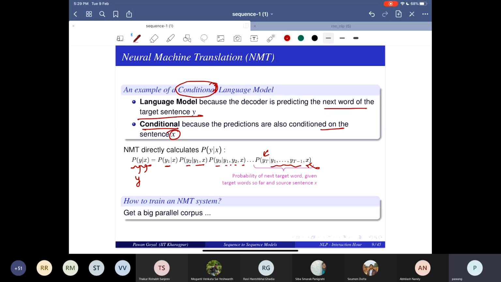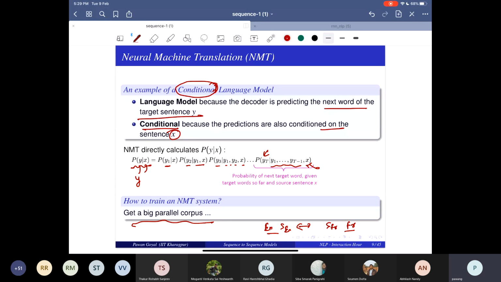To do that, I will need a very large corpus. That's very crucial for NMT. You need a very big parallel corpus. What do I mean by a parallel corpus? I need an English sentence S1 and its corresponding French sentence.